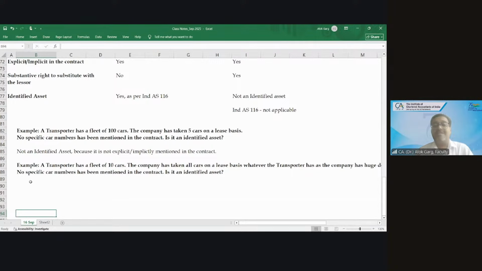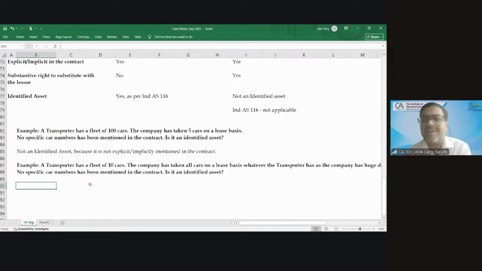Right, Ankit, it is implicit, while explicitly it is not mentioned in the contract. The car registration number, chassis number, is not mentioned. But whatever cars this transporter has, the entire fleet, this company has taken on a lease basis. For example, if Indigo takes the entire airport space, then tell me, will it become an identified asset or not? Yes, sir. Then implicitly it will become an identified asset.